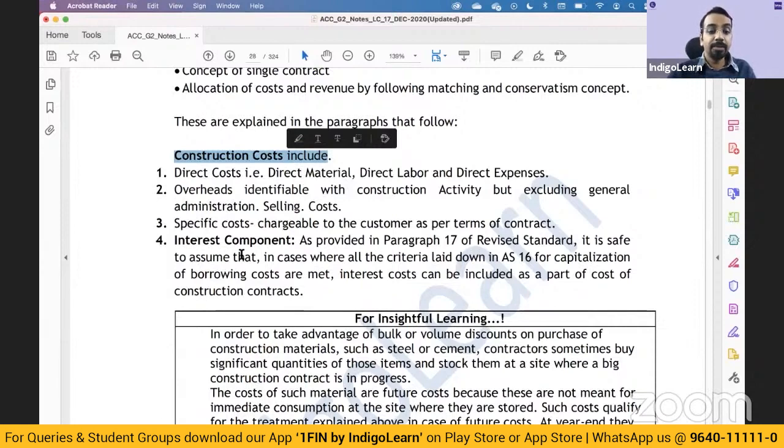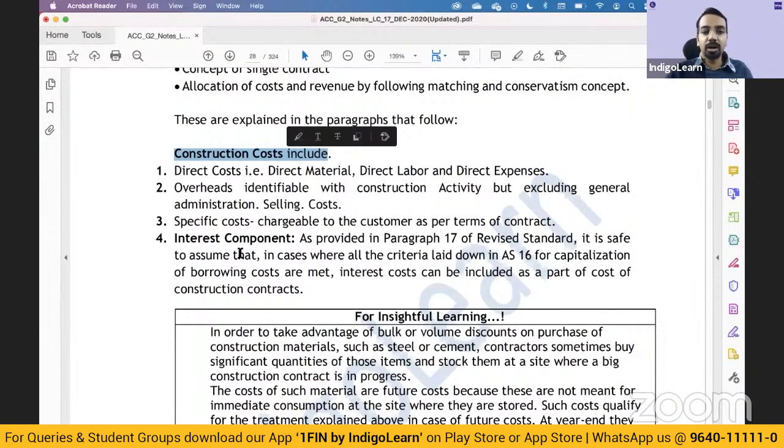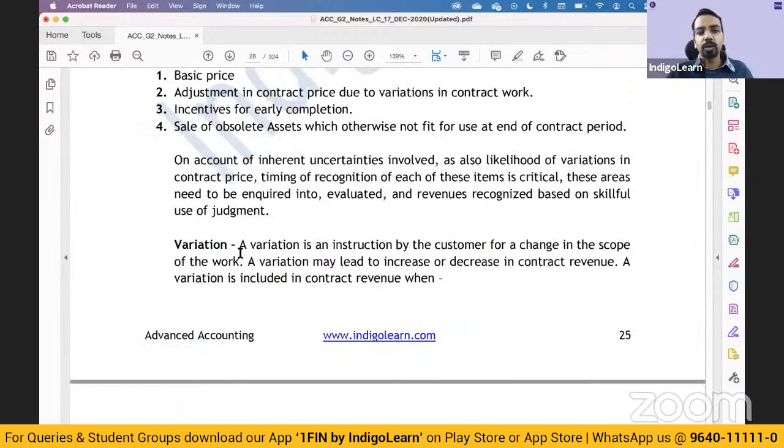Then sometimes there may be a variation in the construction contract. Say for example, I wanted to construct a 2-floor building. Then I changed my mind and I said, okay, I don't want a 2-floor building. I want, let us say, 2.5-floor building. I want to add another half floor on the top of the second floor.